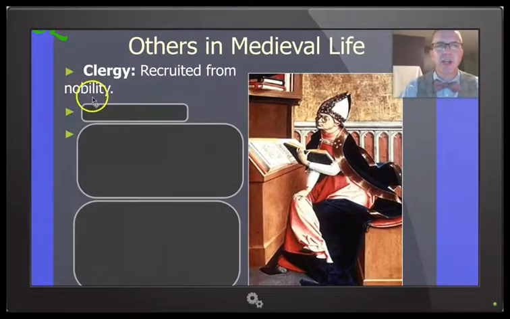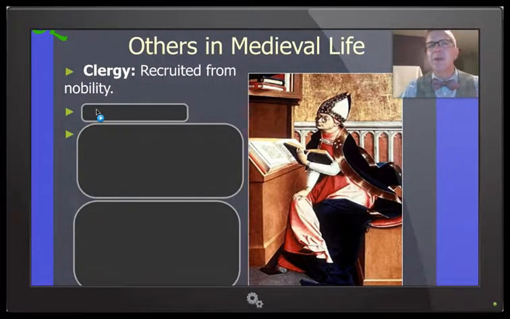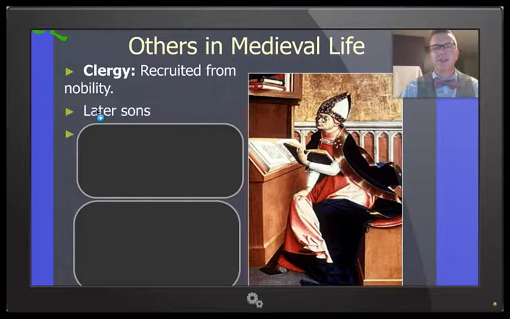Others in medieval society, some people say they don't really fit in here because they set up their own society with the Pope and all the way down to the clergy, down to the lay people in the congregation. These are the clergy. They are often recruited from the nobility, and the reason for that is these are often later sons who are higher class, possibly, hopefully educated people, morally upstanding and better than the poor peasants.